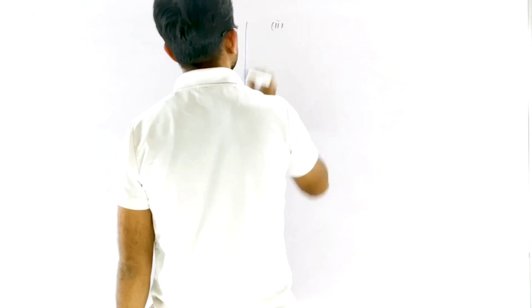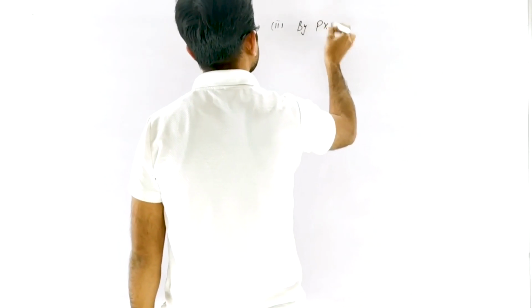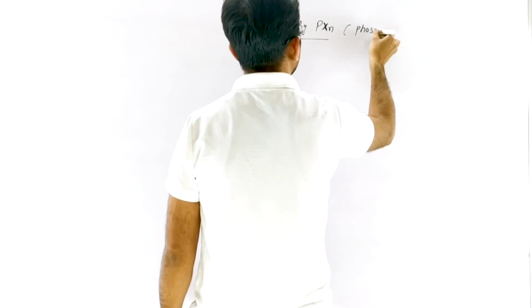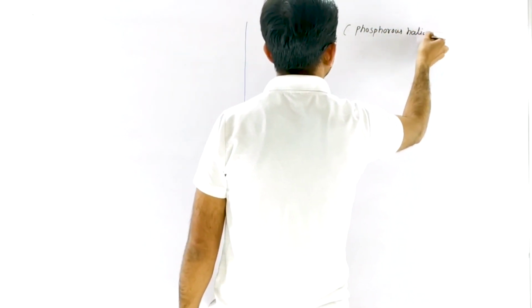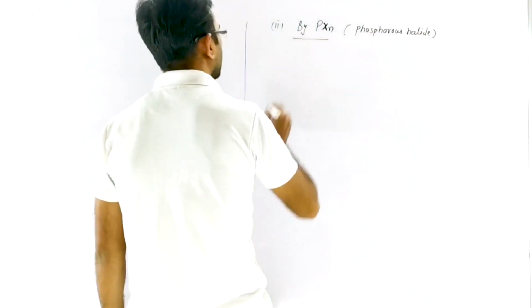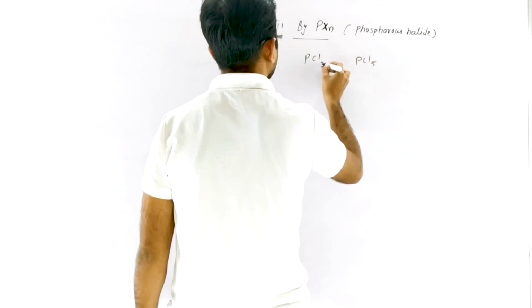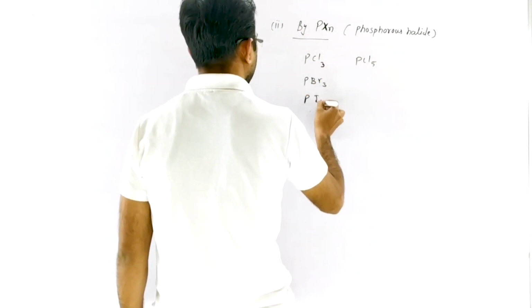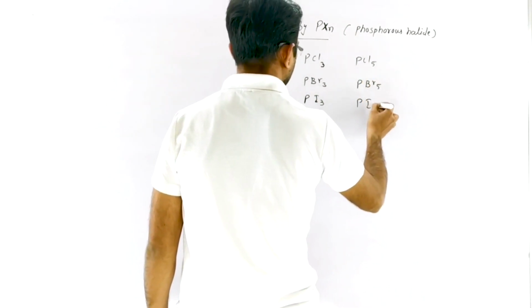Now we discuss the second method from alcohol, which is by PX3, or we say phosphorus halide: PCl3, PCl5, PBr3, PI3, PBr5 and PI5.